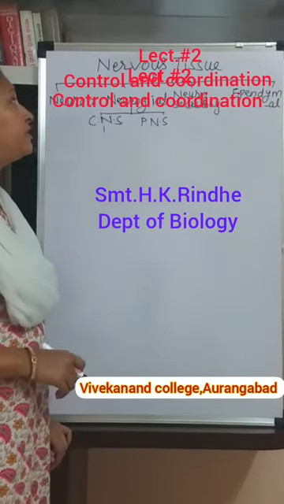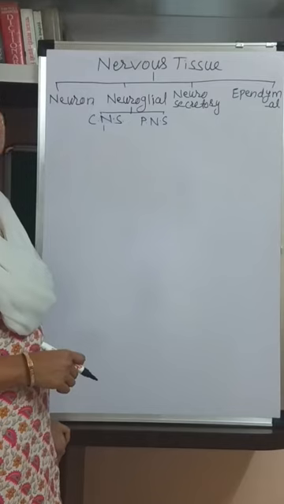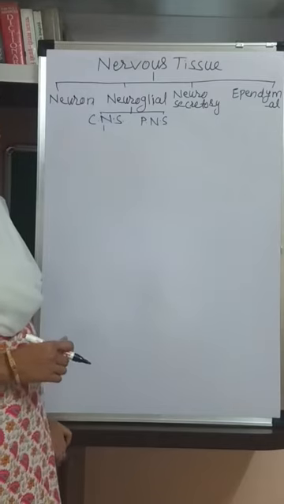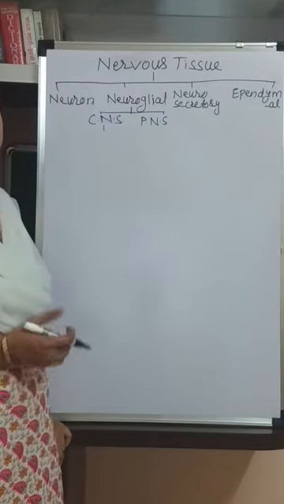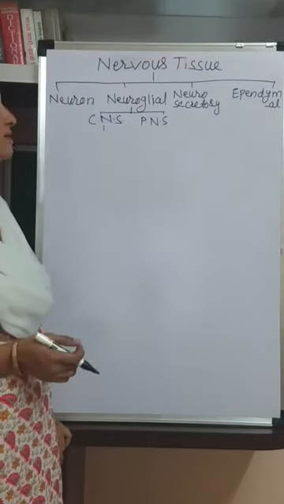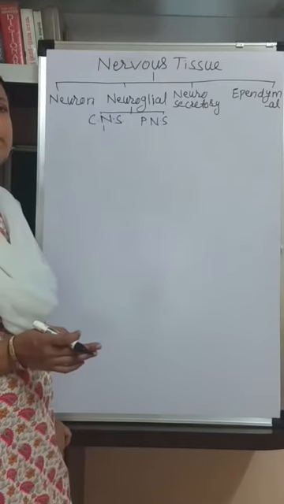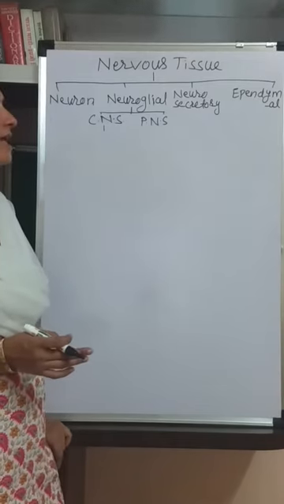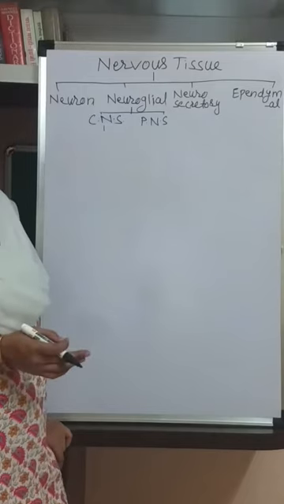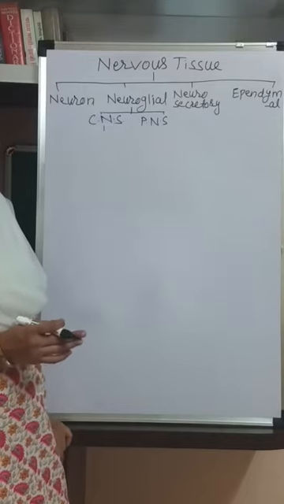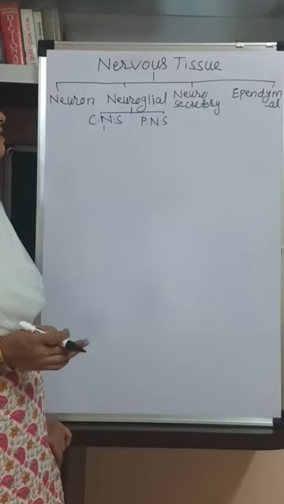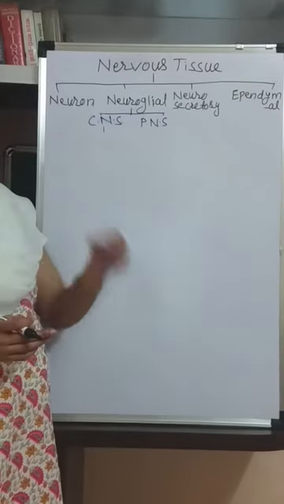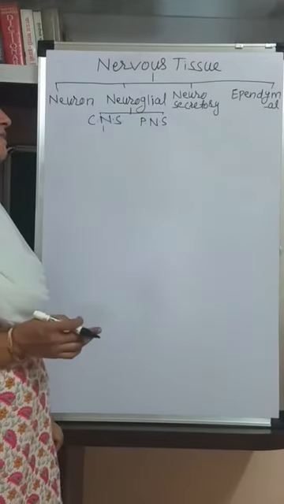In last lecture, we studied the two nervous systems in some primitive animals. Like in last lecture, we studied the nervous system in Hydra. You know, Hydra is the animal belongs to the phylum Cnidaria, and we also studied the nervous system of the next animal which belongs to the Platyhelminthes, that is the Planaria.